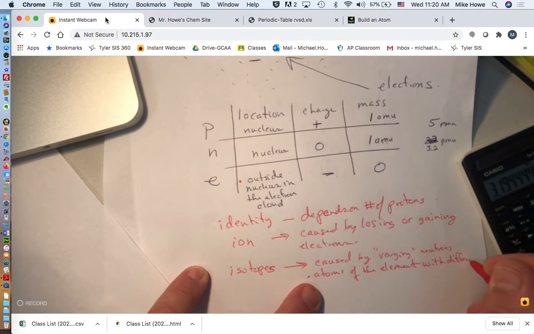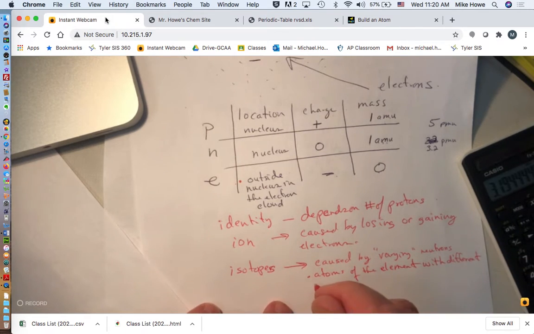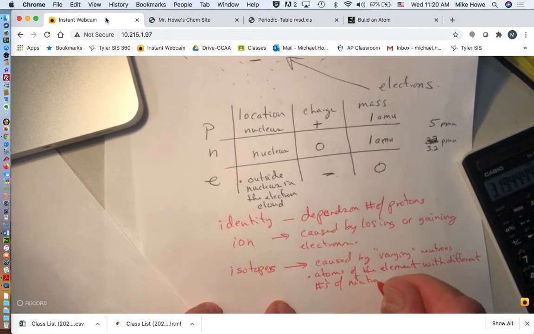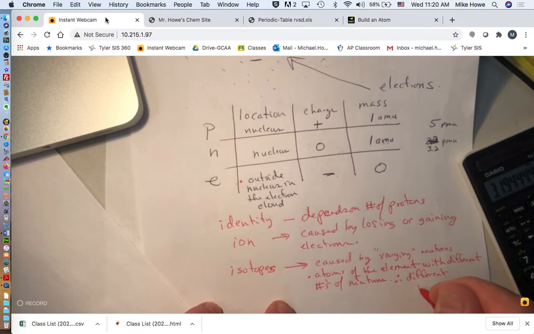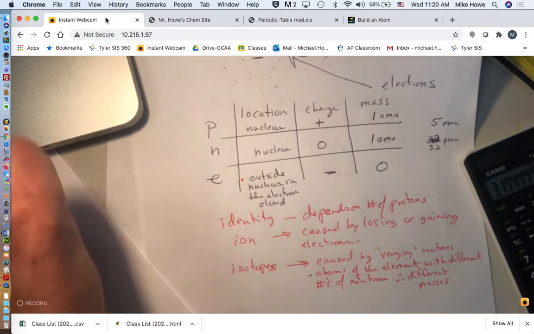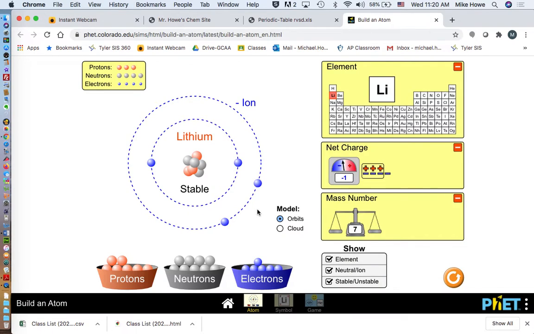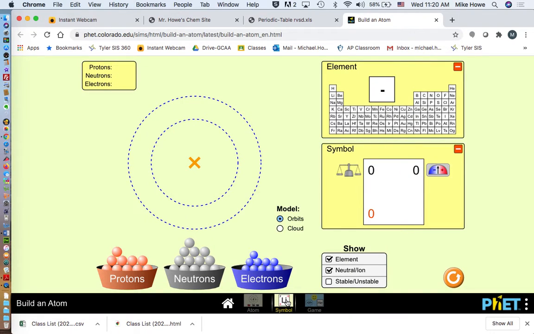So they're the same element, but they have different numbers of neutrons. So they have different masses. Okay. Now this was on the website, so you're able to play with this game with no problem.